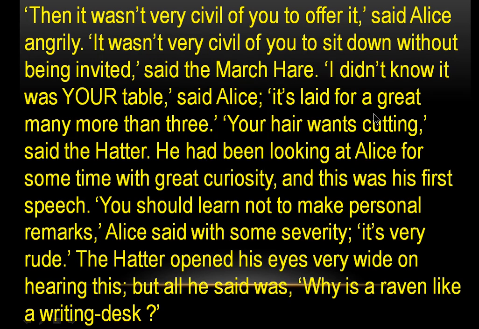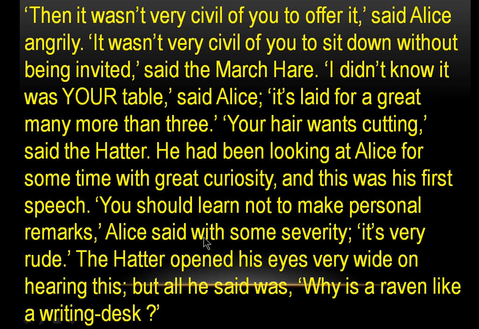Your hair wants cutting, said the Hatter. He had been looking at Alice for some time with great curiosity, and this was his first speech. For the first time he said that her hair should be cut, showing his curiosity about Alice.